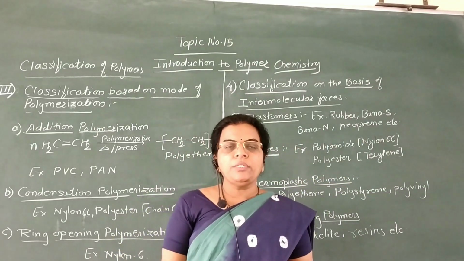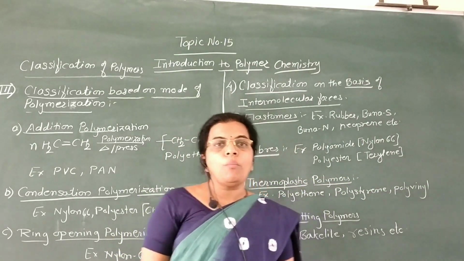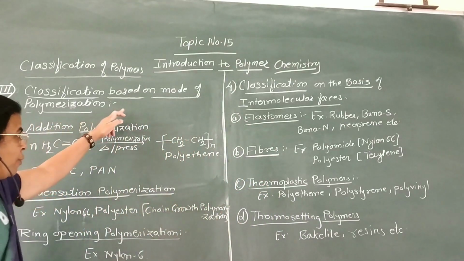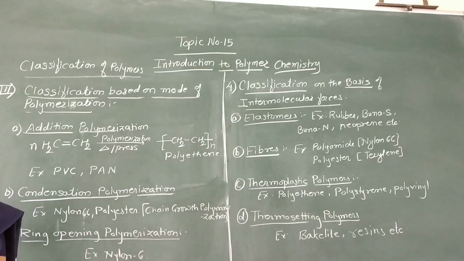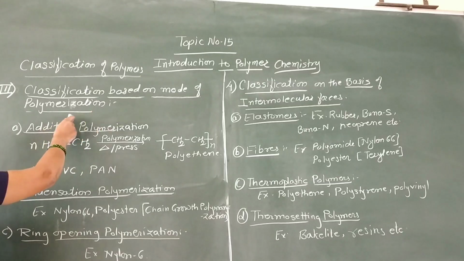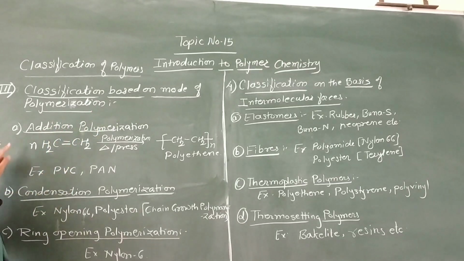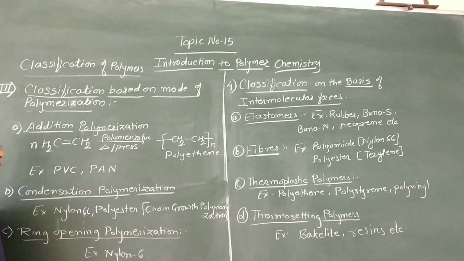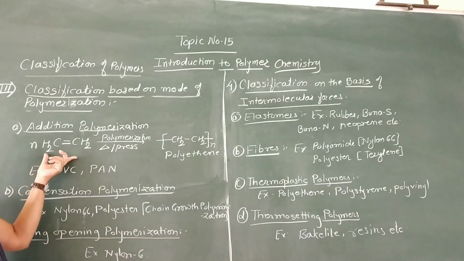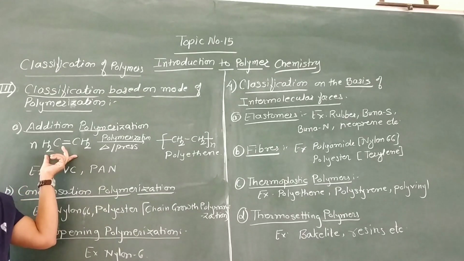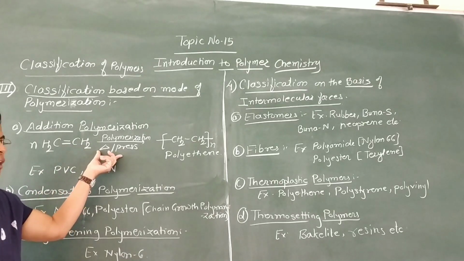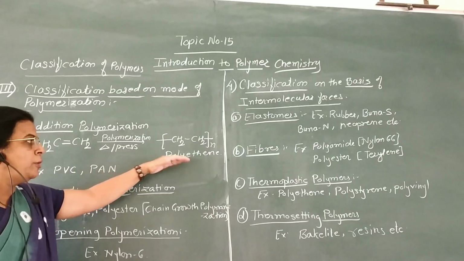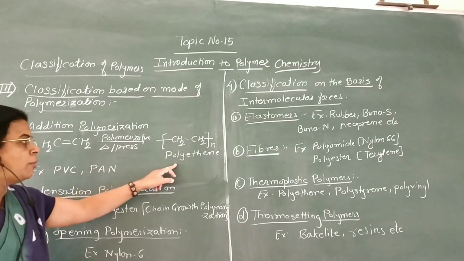Now the third type of classification, that is classification of polymers on the basis of mode of polymerization. Now here these polymers are classified on the mode of the polymerization process. First, addition polymers. Now here a number of units of monomers undergo polymerization at high temperature under pressure to form a polymer. This is the example of formation of polyethylene.